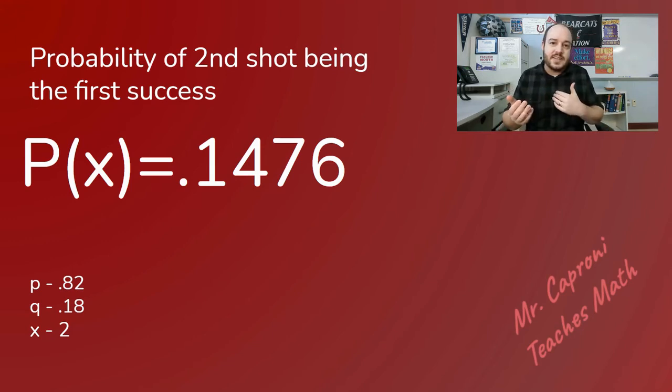It goes the same way as if I said I wanted to know the probability that I wouldn't make it until my 10th attempt or later. Well, then in that case, I could go ahead and find the probability where X is 10, 11, 12, 13, 14, all the way on forever. And in that case, it might be a little bit better to start using some technology because I'm not going to keep doing this formula over and over and over. And voila, that is the geometric distribution. So essentially, at the end of the day, what we're doing is just multiplying that probability of failure over and over and over until you get your first success where you multiply by your p.